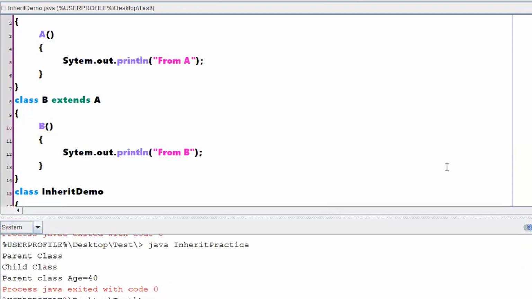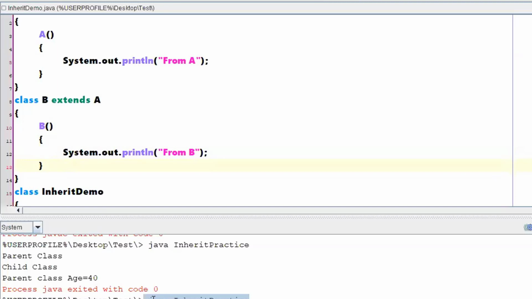Yes sir, in line 5, it's System. Okay, copy paste issues. Right. First A, then B. Okay. From B and from A. Okay. From B, from A then B. Okay.